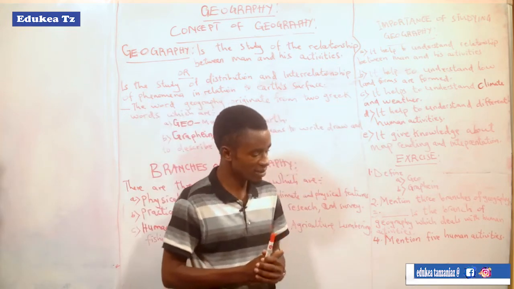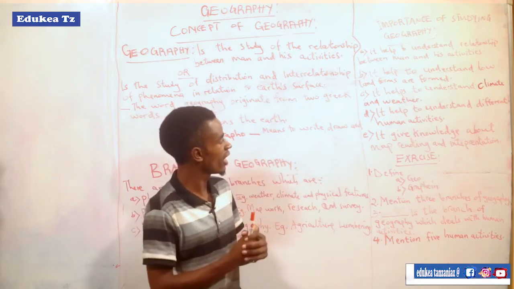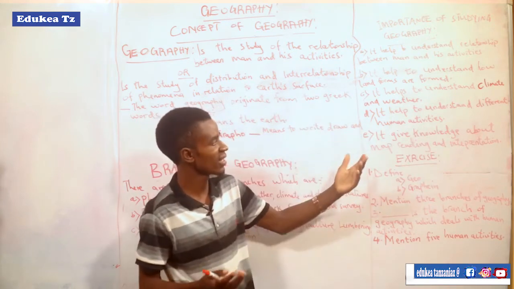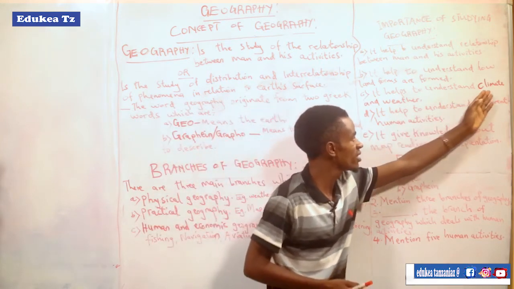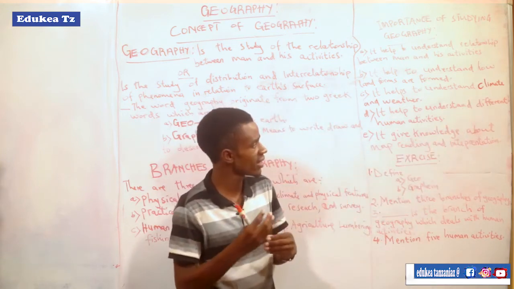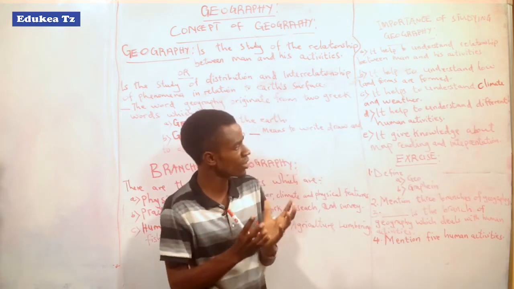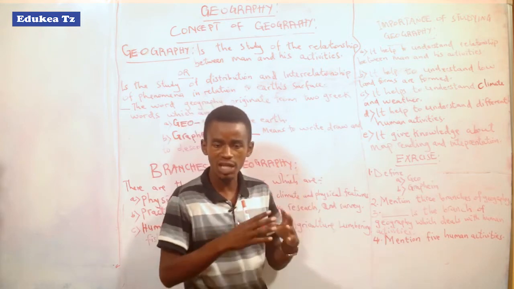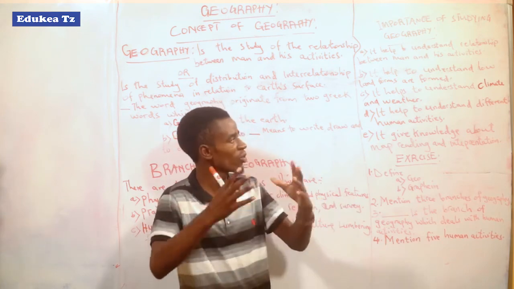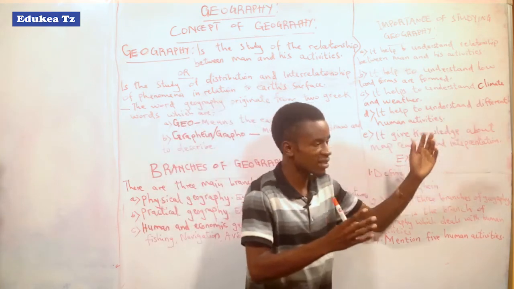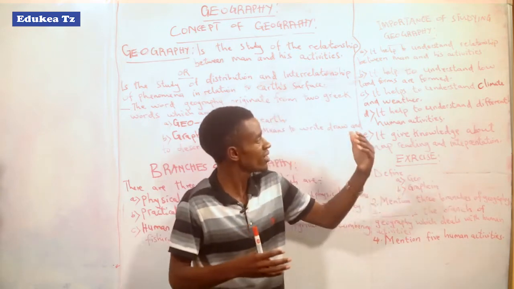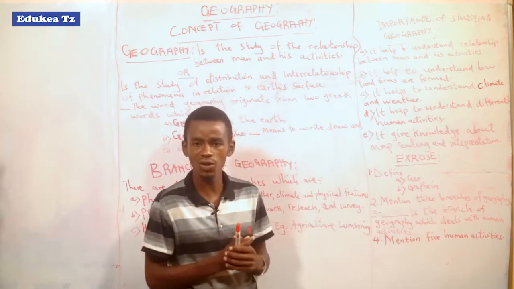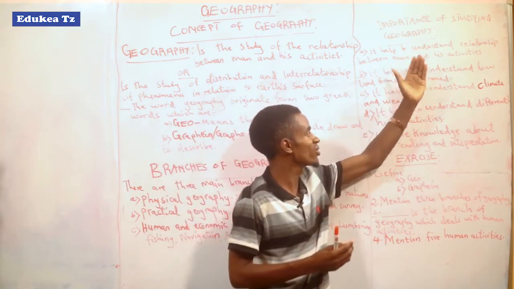As we know, in a Form 1 topic we start about the climate and the weather, and at other levels we also study climate and the weather. Climate, by definition, in short, is the weather or atmospheric conditions that are recorded for a long period of time. Examples of climate are equatorial, tropical, savanna. But how could you understand that equatorial is found at a certain point, or savanna is found at a certain point? We understand within geography. So in order to understand all that, we have to study the subject which is geography.